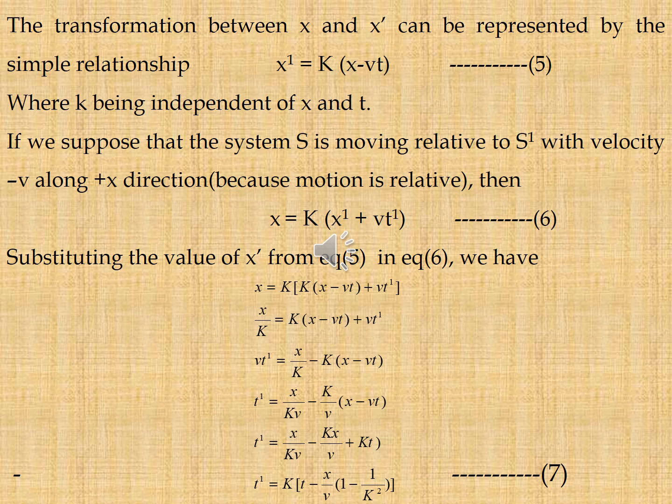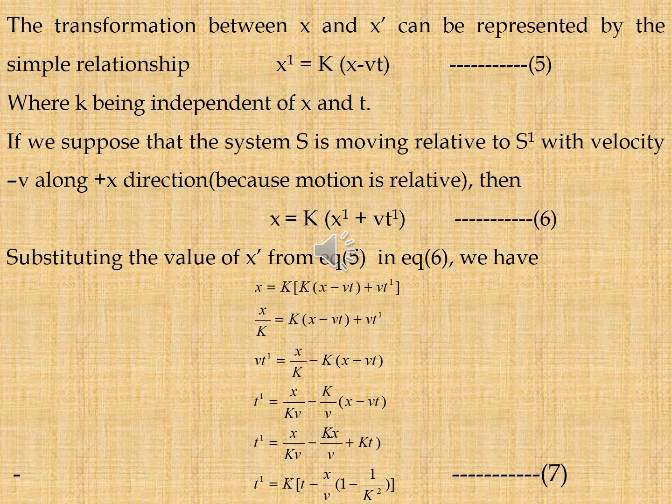If we suppose that the system S is moving relative to S dash with the velocity minus v along the positive x direction, so x is equal to constant k into x dash plus vt dash, that is equation 6.